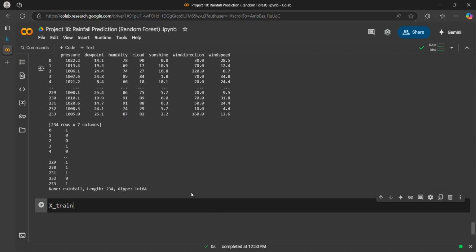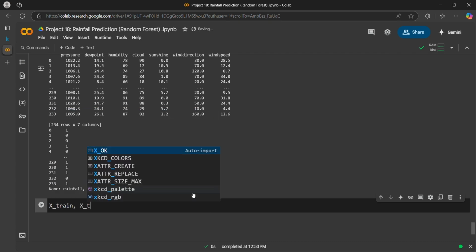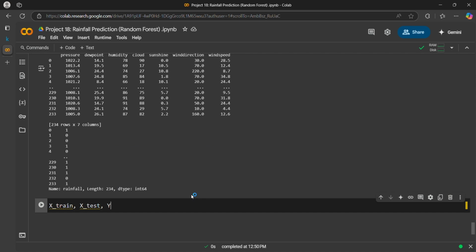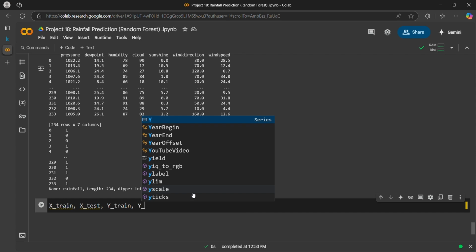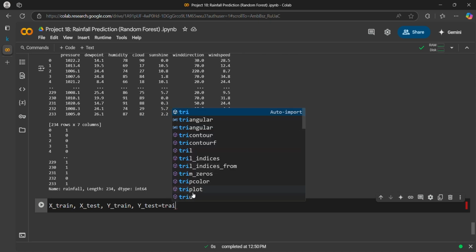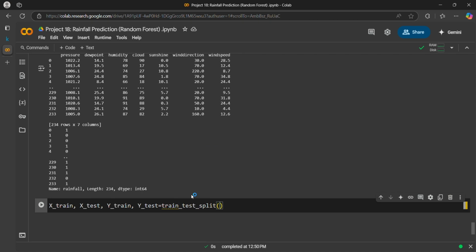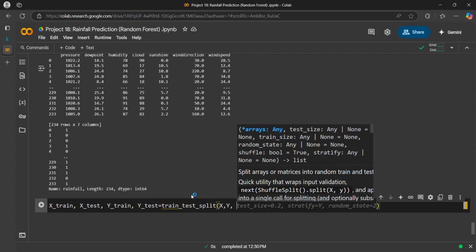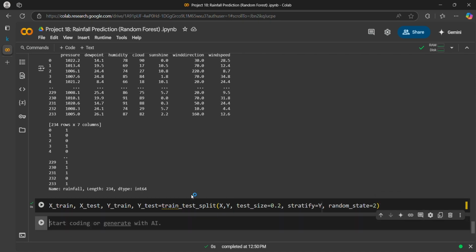X train, X test, Y train, Y test is equals to train test split. We have our two original data sets, X and Y, and test size 0.2.